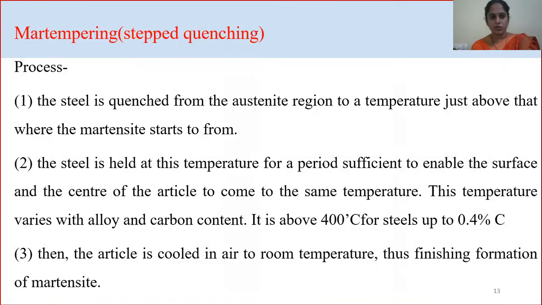While coming to the process of martempering, it is done by heating the material after the transformation phase is reached. This starts with the phase transformation of the austempering region. Then it is heated from that region to just above where the martensite should be reached. Then after that temperature, martensite temperature, it is held at that temperature for some period of time.